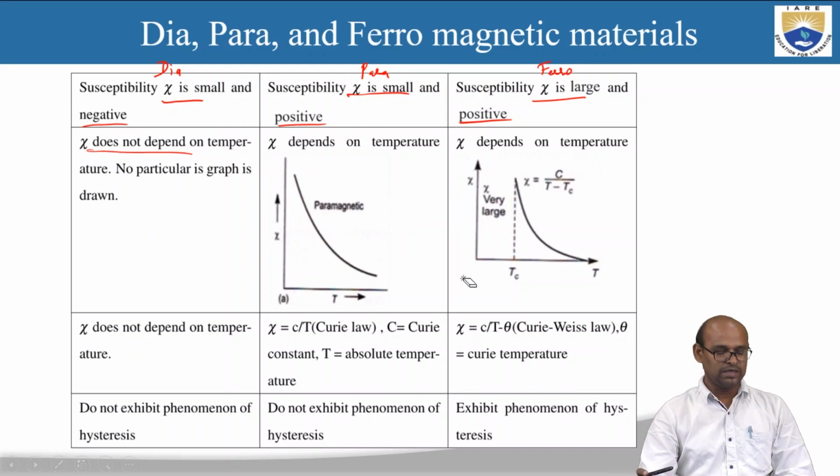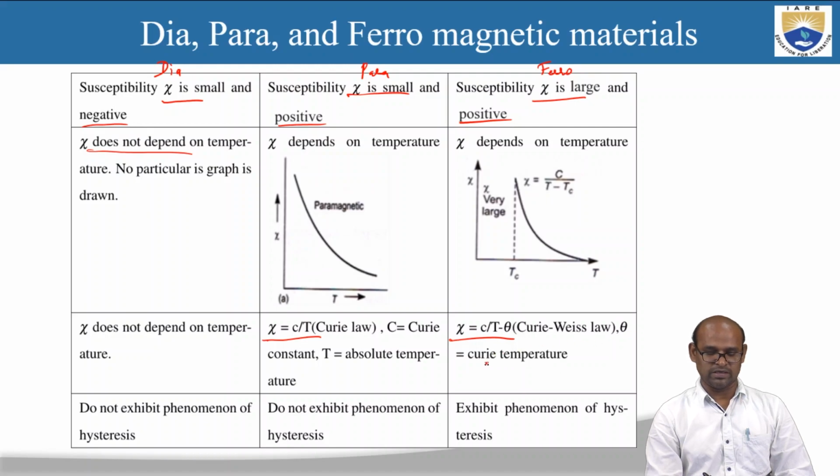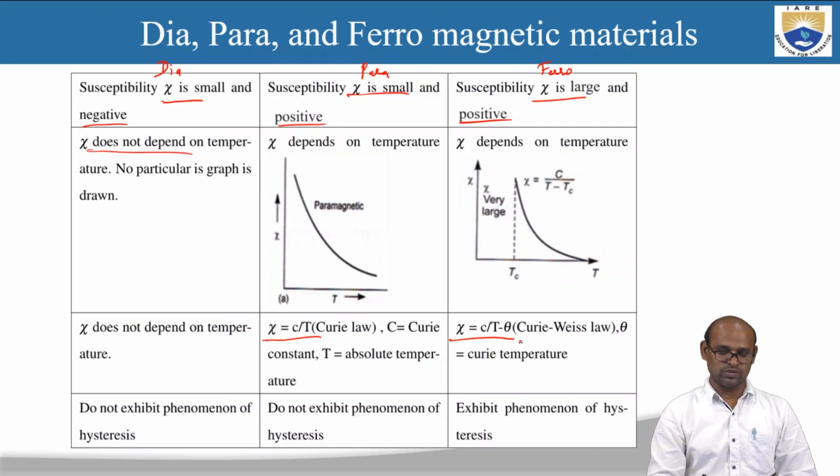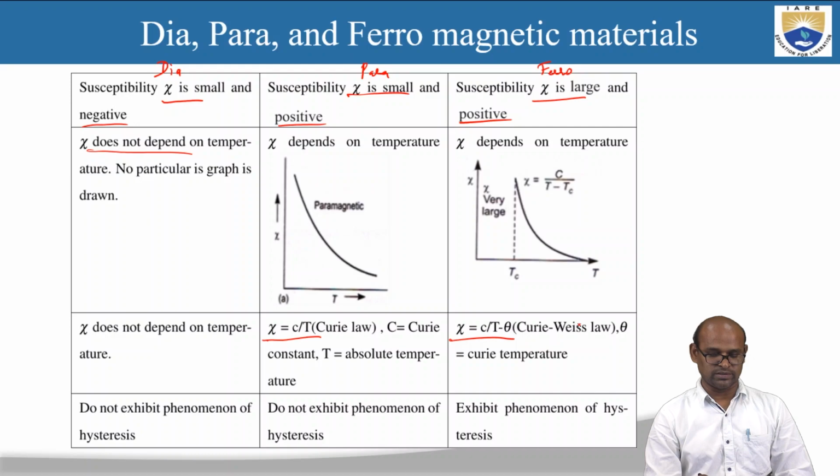And the susceptibility does not depend on temperature in diamagnetic material, and in paramagnetic material there is a dependence, and chi is equal to C by T, which is Curie's law. And in ferromagnetic material, chi is equal to C by T minus theta, where theta is the Curie temperature. So this is called the Curie-Weiss law for ferromagnetic materials.